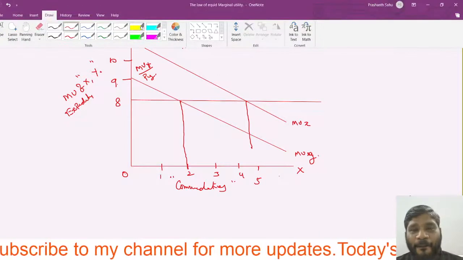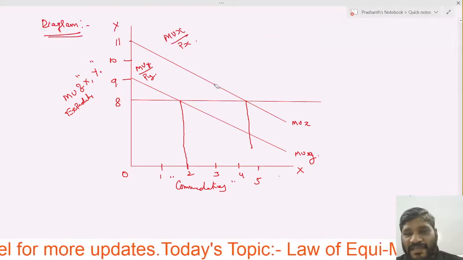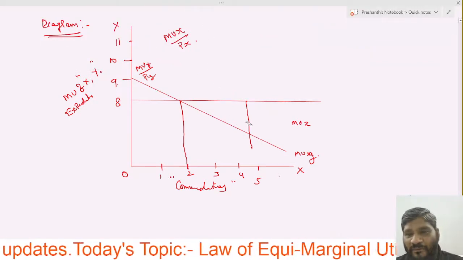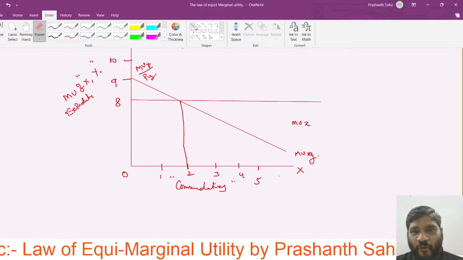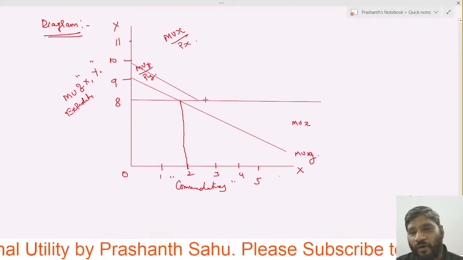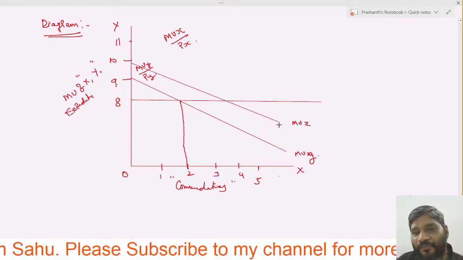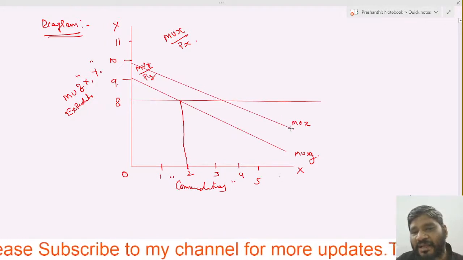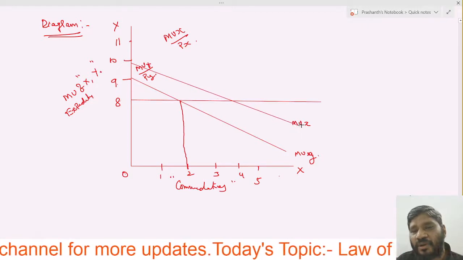Yes, one minute, everybody. Why? Because it has to be equalized there. So I will take out 4 units. We have to show 4 units perfectly there, where it has to intersect.